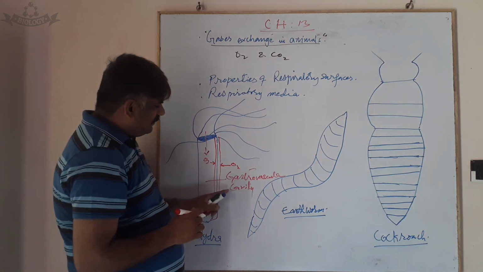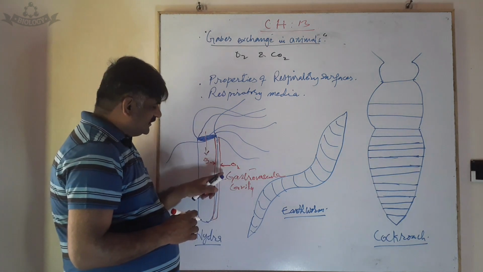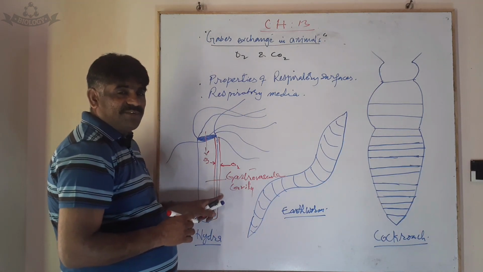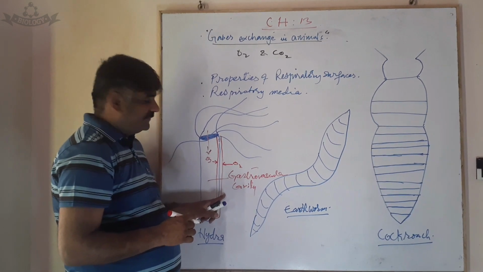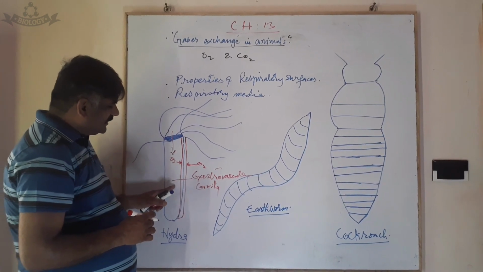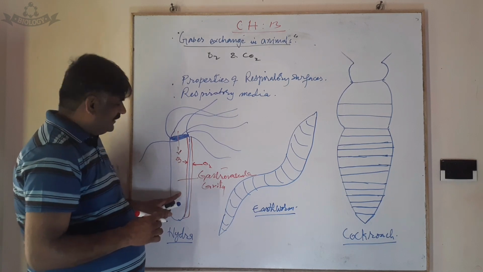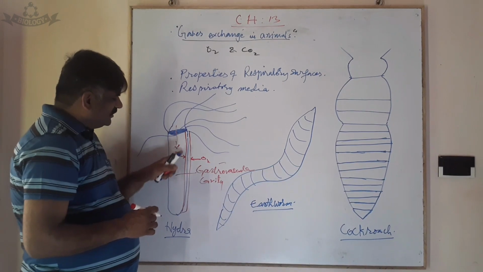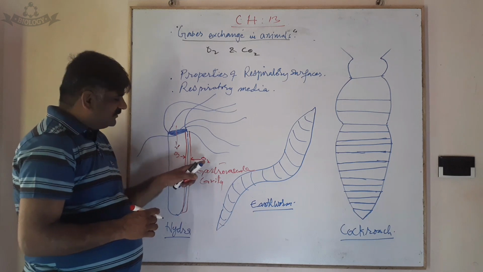So from the surrounding water, oxygen is diffused directly into the ectodermal cells because they are in very close contact with the external medium, water, and endodermal cells are in close contact with the water which is filled in the gastrovascular cavity. So endodermal cells take oxygen in from the gastrovascular cavity and ectodermal cells from the external surrounding water.